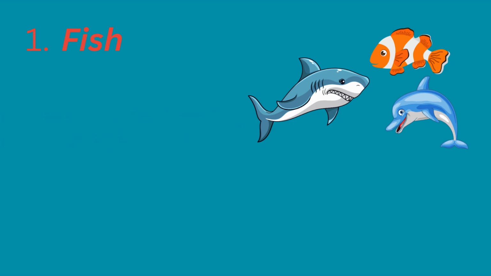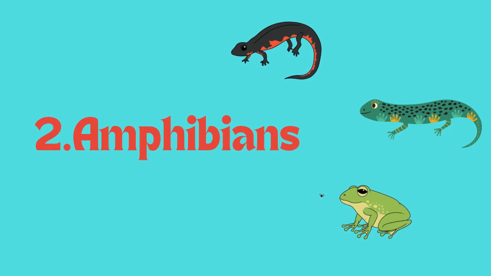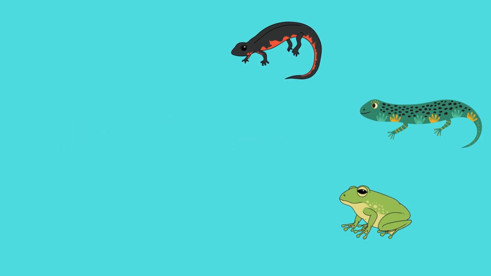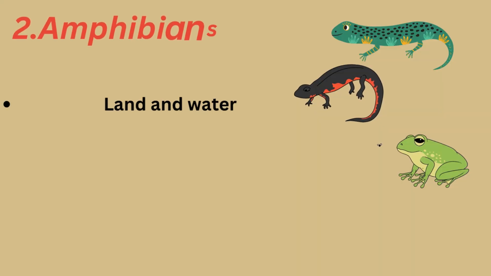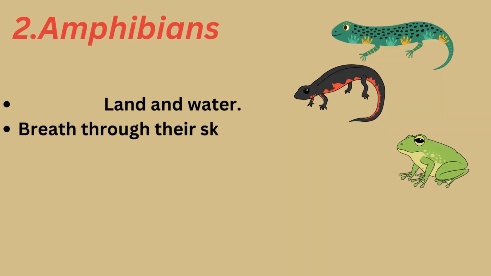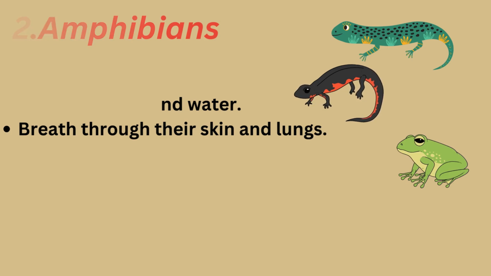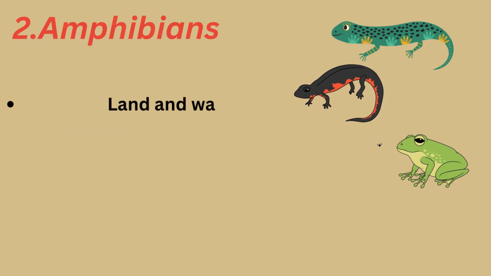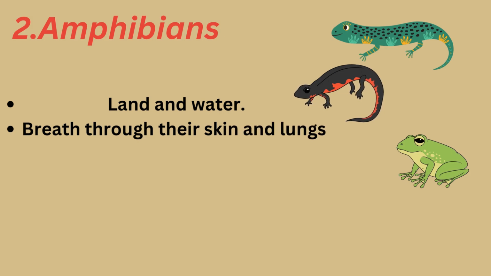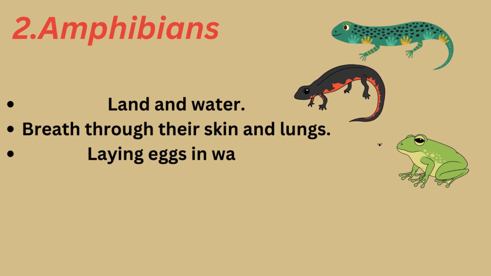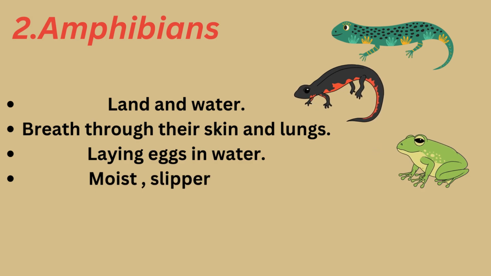The second group of the vertebrates is amphibians. Amphibians are the animals that live in land and water. They breathe through their skin and lungs. They lay eggs in water and they have a moist and slippery skin. Also, they are cold-blooded animals.